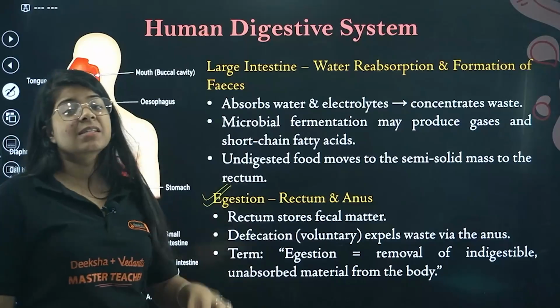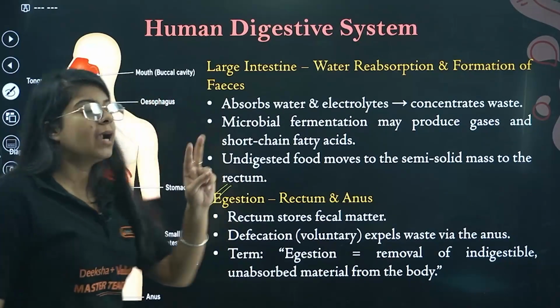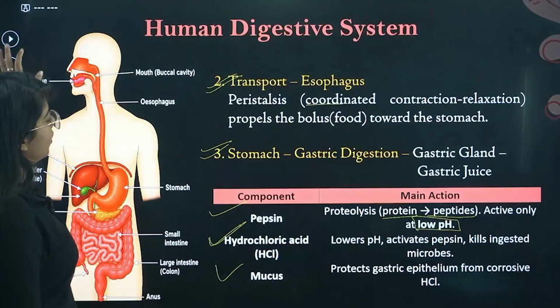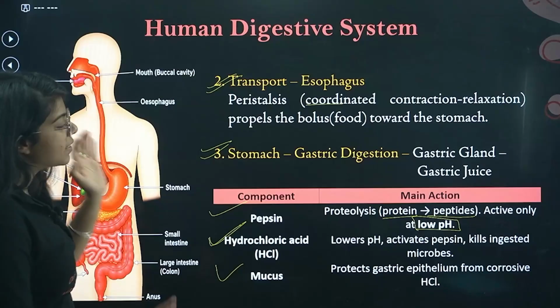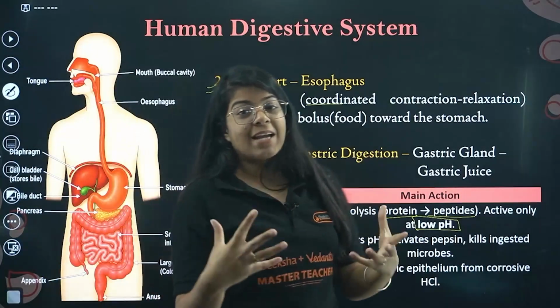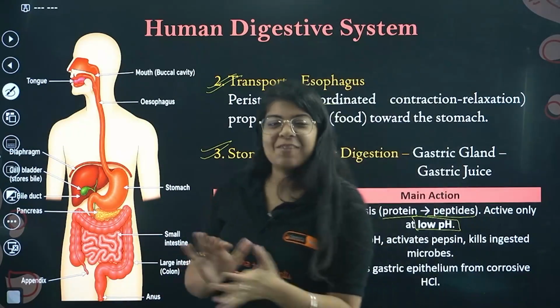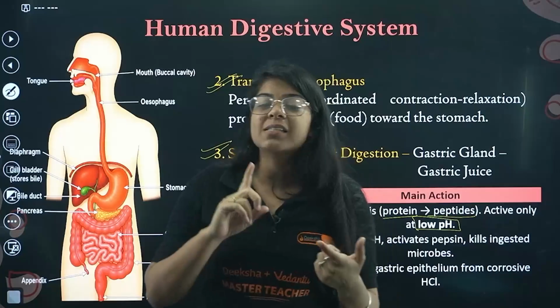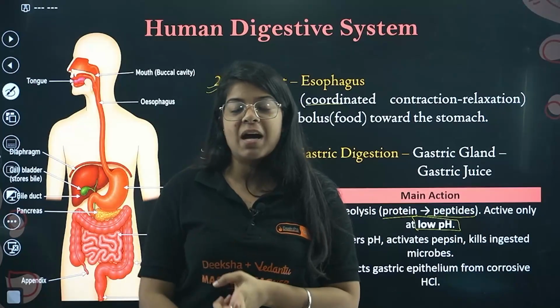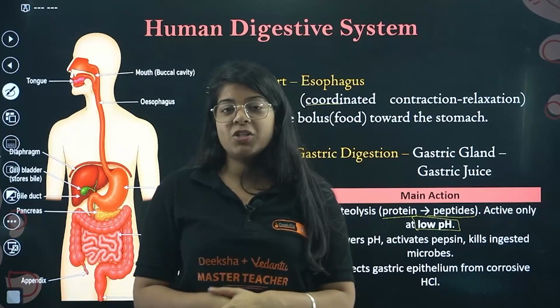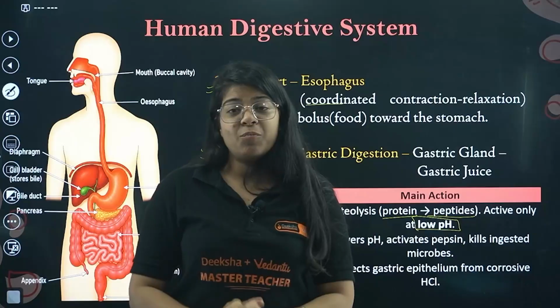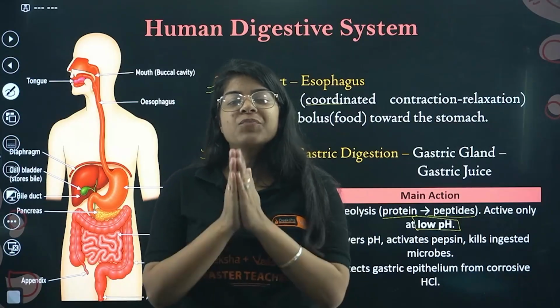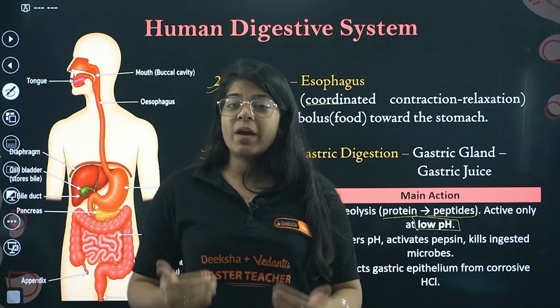That means it kicks out the indigestible and unabsorbed food. Okay, that's it for the whole digestion. We did it actually in 11 minutes. That's great, because this gives you short 5 marks in your science, in your biology. Okay, and this is very important. The diagram is super important, so make sure you practice drawing it again and again.